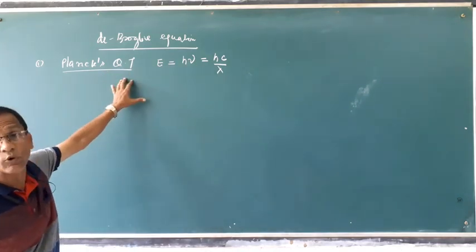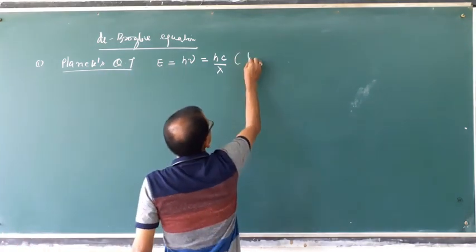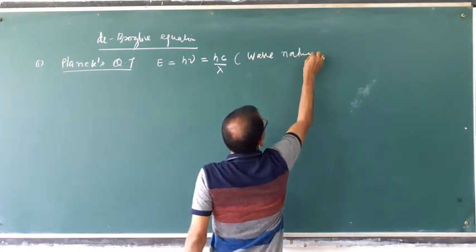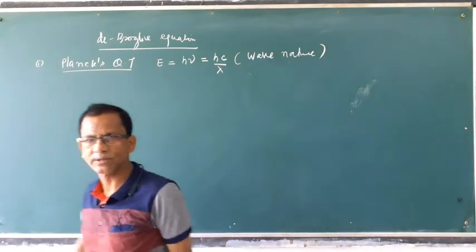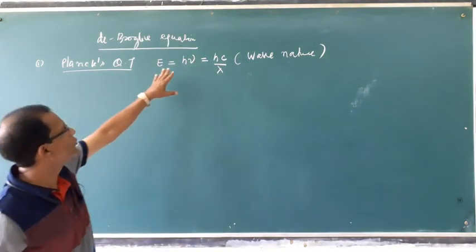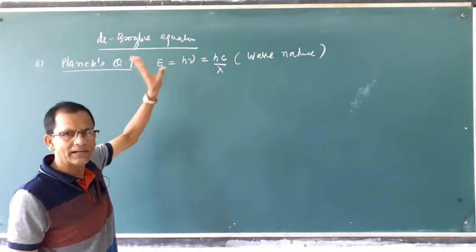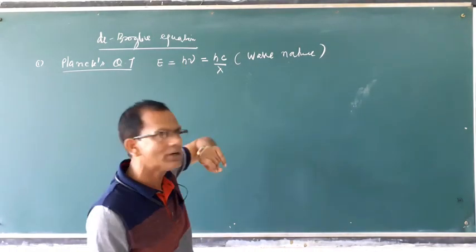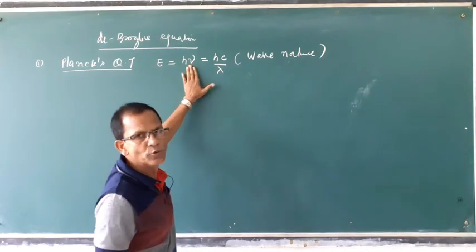This concept is wave character, wave nature. E is equal to h nu means if any radiation has wave character, if any radiation has wave nature, then E is equal to h nu.